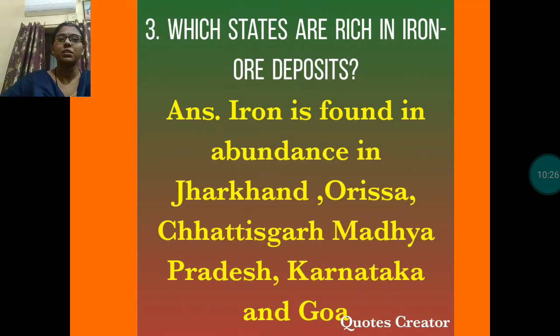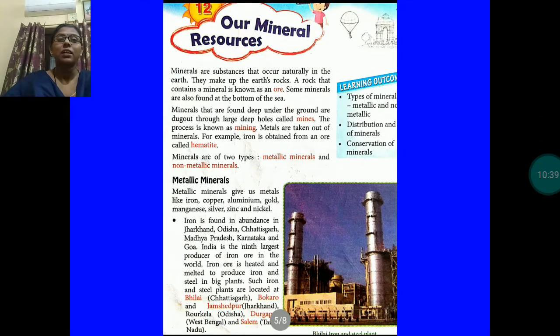Now question number 3. Which states are rich in iron ore deposits? Iron ore. Iron is found in abundance. In which state? Here you can see.